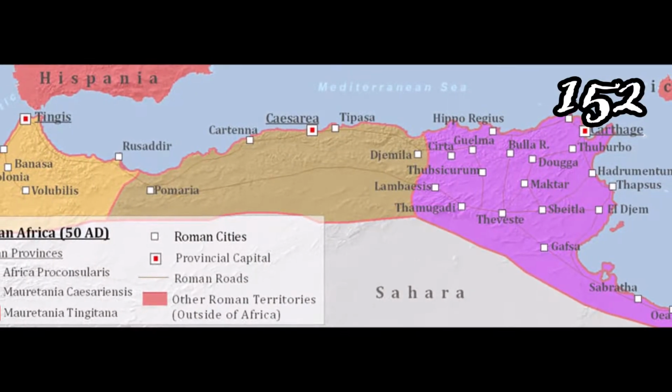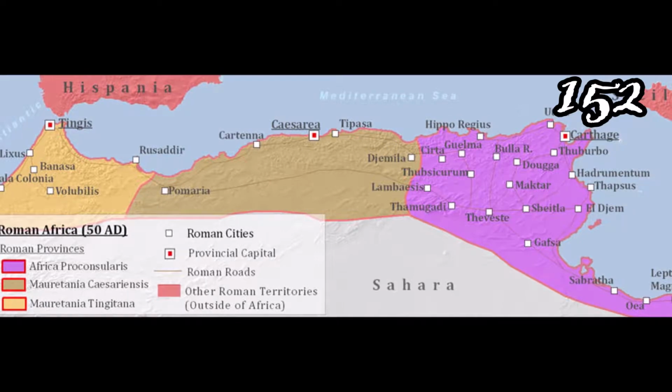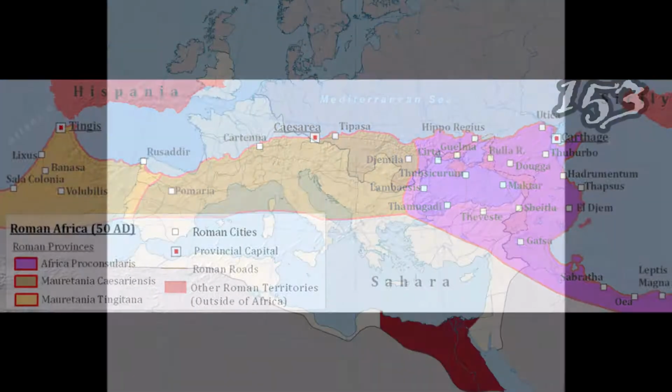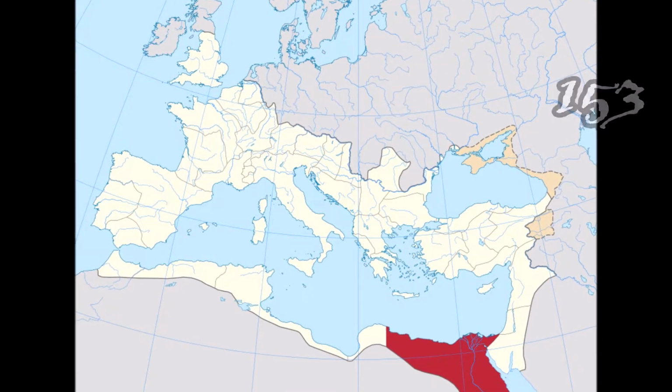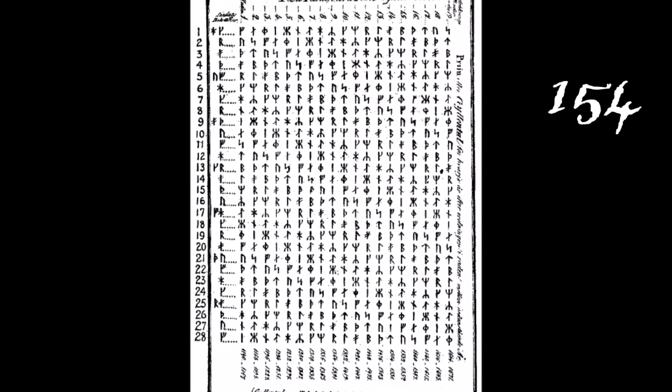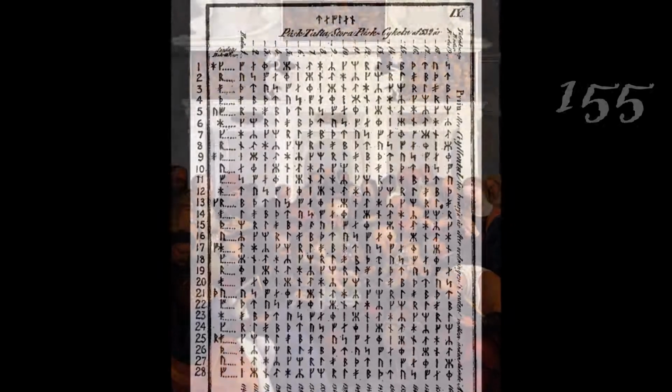Minor uprisings occur in Mauritania against Roman rule, and regular Roman army campaigns end. Minor uprisings occur in Egypt against Roman rule. Anicetus meets with Polycarp of Smyrna to discuss the Computus, the date of Easter in the Christian calendar.